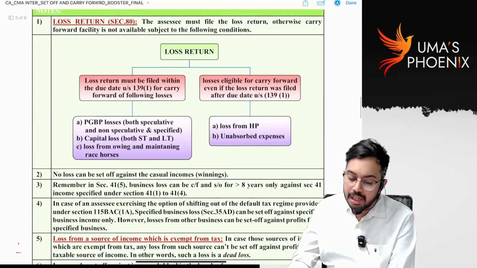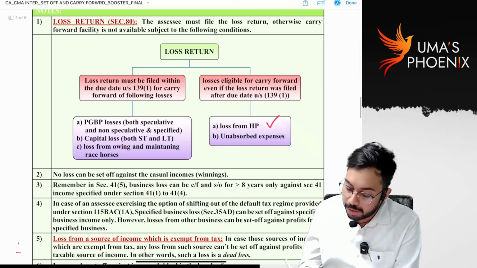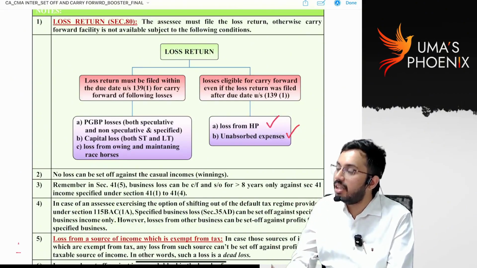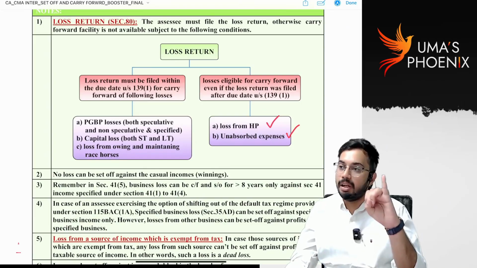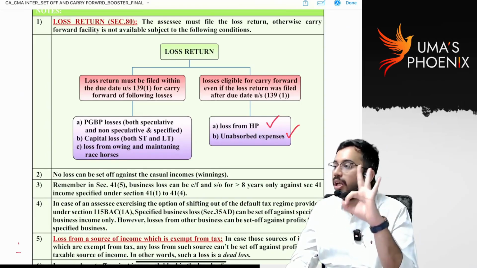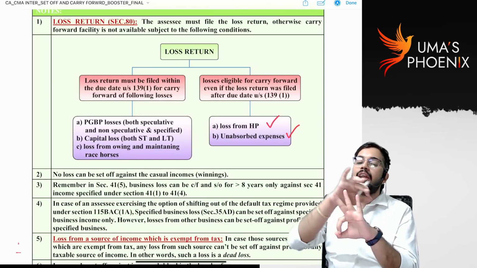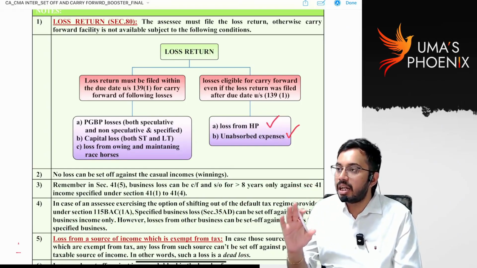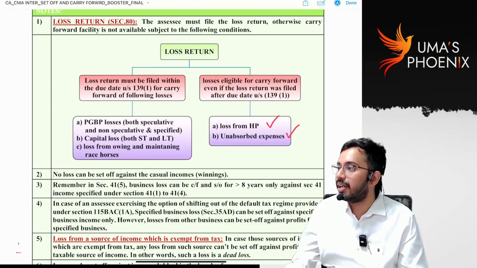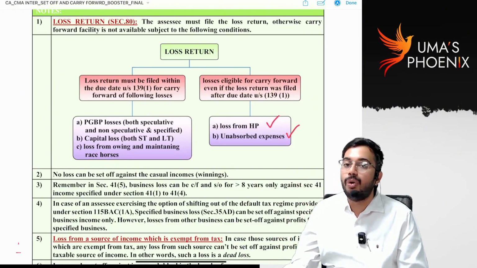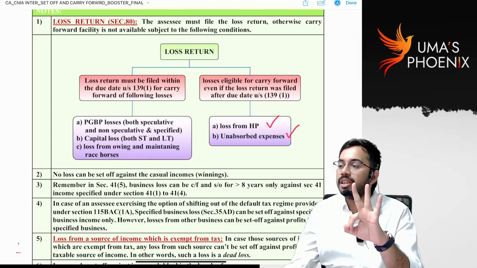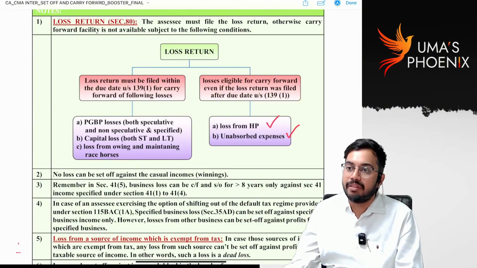Now, note points. Loss and return. Loss from house property and unabsorbed expenses can be carried forward to subsequent years even though you do not file an income tax return. But for PGBP loss, capital loss, and loss from owning and maintaining racehorses, if you want to carry forward these three losses, an income tax return is required to be filed, on or before the due date. Is it clear? Are you able to understand? Only if ITR is filed within the due date can these three losses be carried forward to subsequent years.